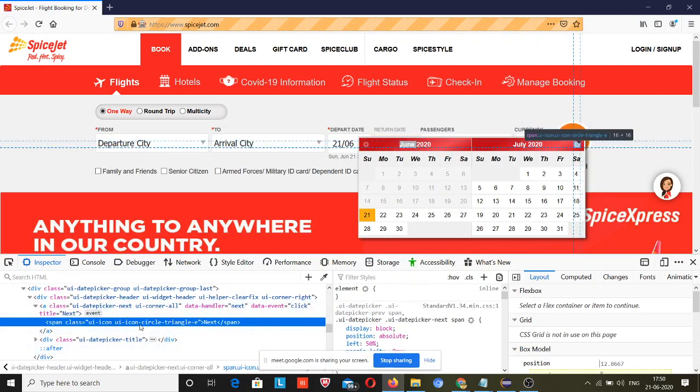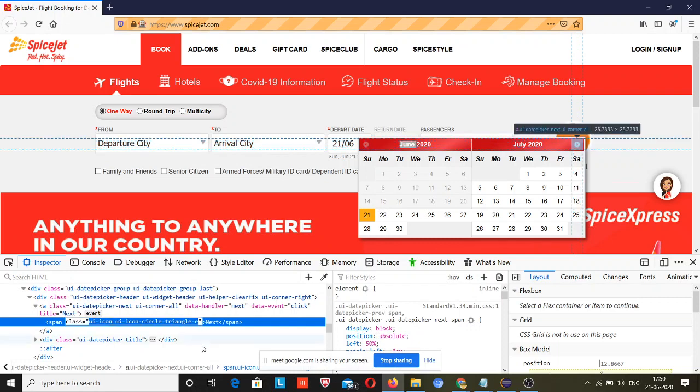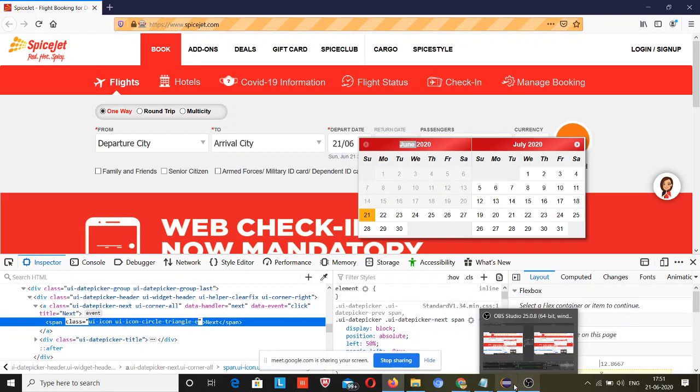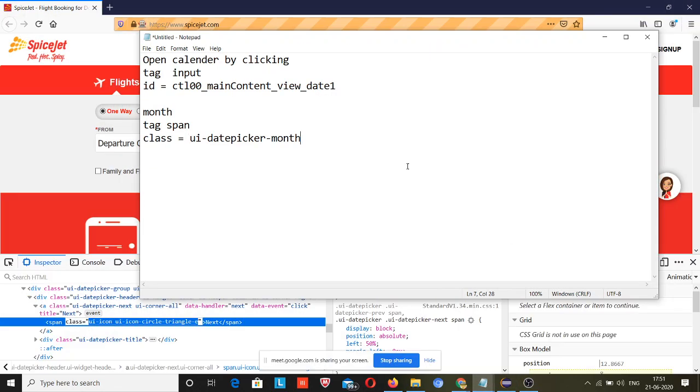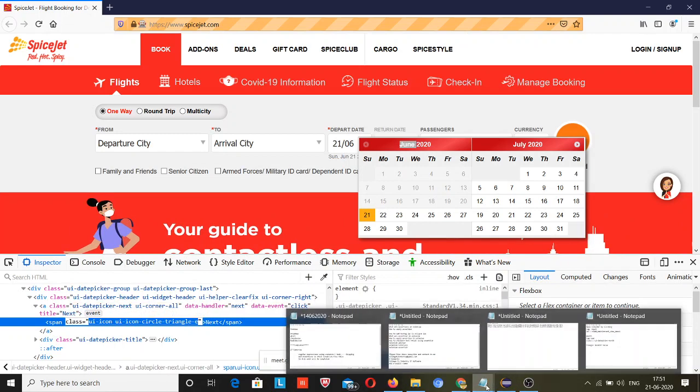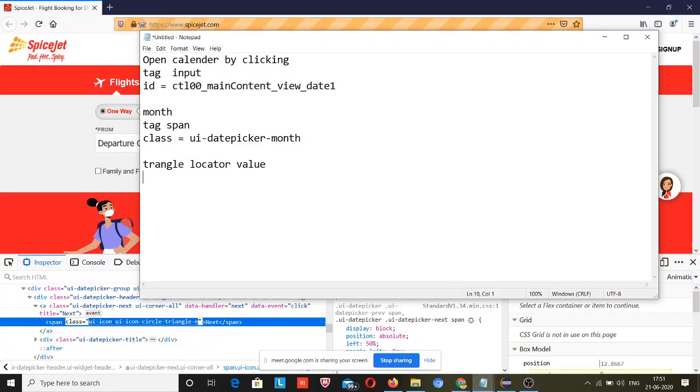So what is the class over here? Class is this and tag name is span. I am naming this locator value triangle. So guys, you can understand when I will be automating and writing a script. Triangle locator value, tag is span and class is equal to this.